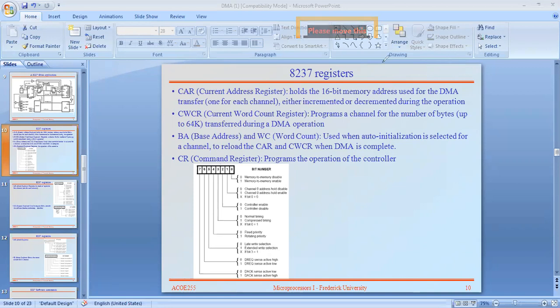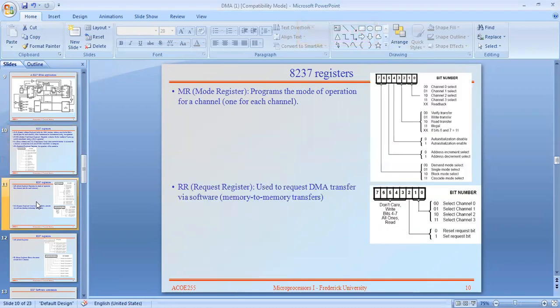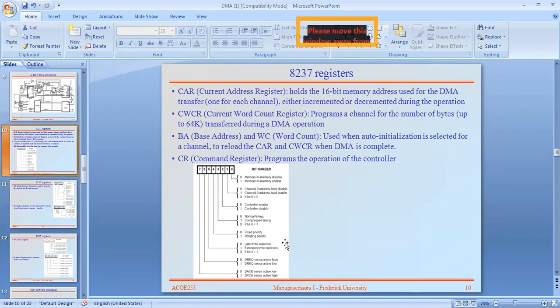Of course, alternate, see here, command words, mode register. Okay, this is called command word formats. See here, this is the command word. That command word contains the selections of current address register. Okay, and current address register is a register.